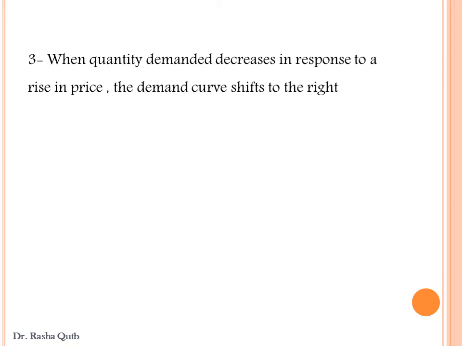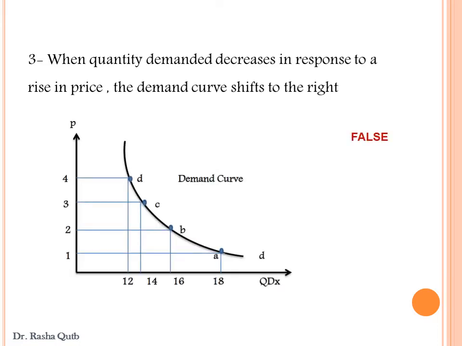Number 3. When the quantity demanded decreases in response to a rise in the price, the demand curve shifts to the right. This sentence is false. Why? Because when the price rises, for example, from 1 to 2 pounds, according to this graph, we find that the quantity demanded would decrease from 18 units to 16 units, and here we are moving along the same demand curve from point A to point B, and this is called a change in the quantity demanded.